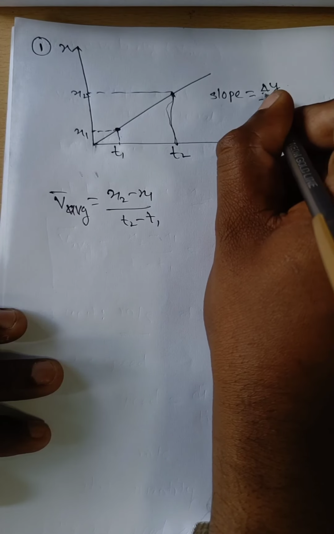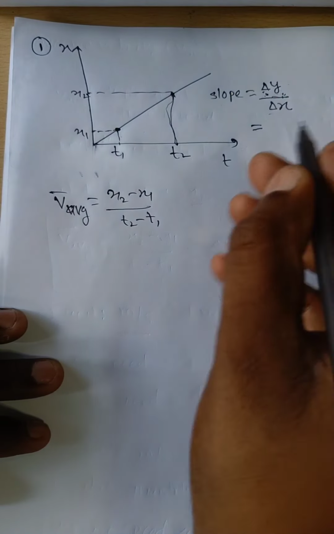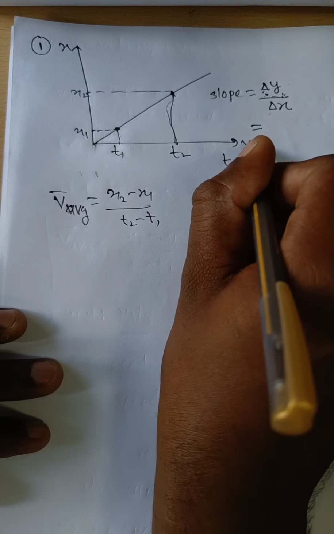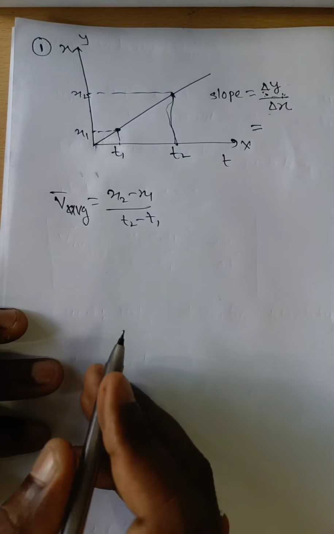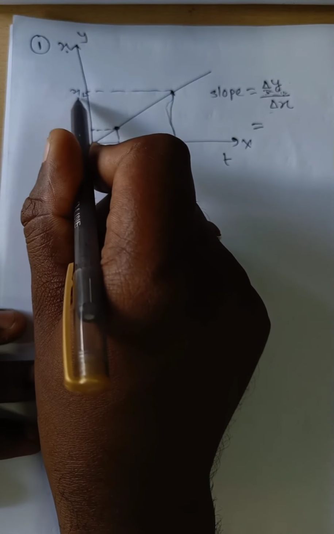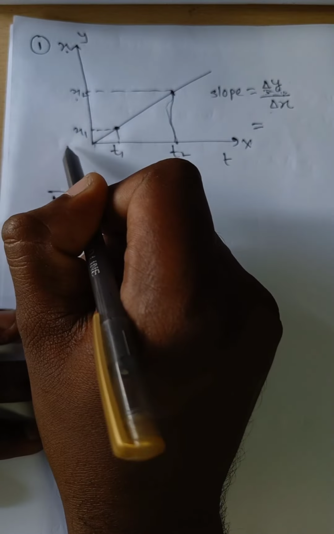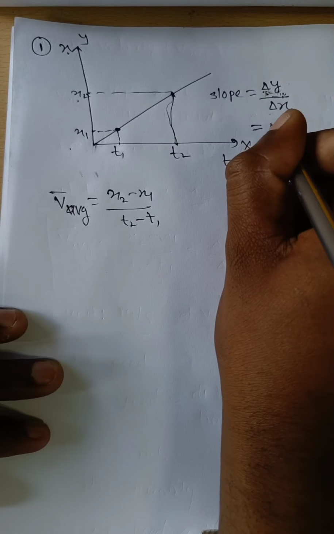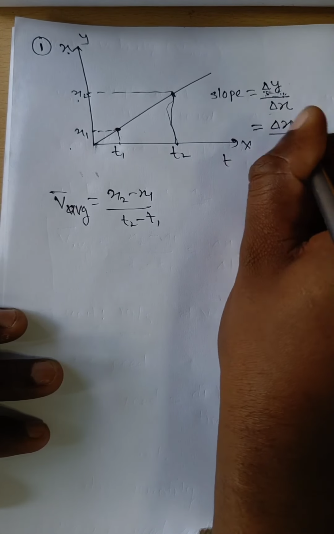On the y coordinate, the values that change are x2 minus x1, that is delta x.